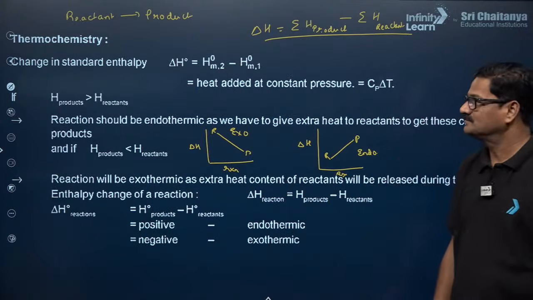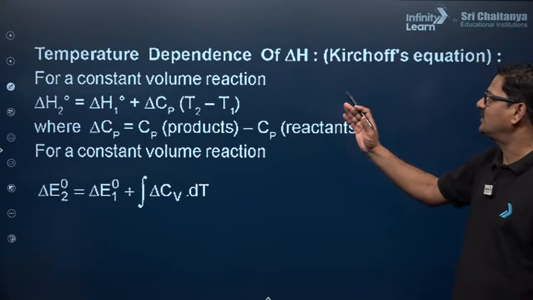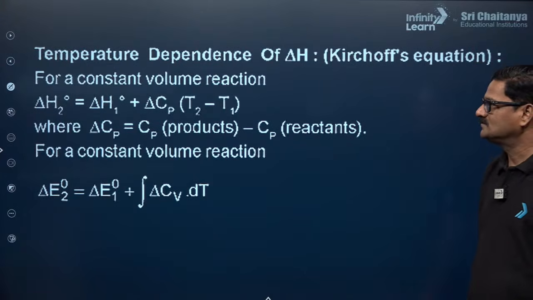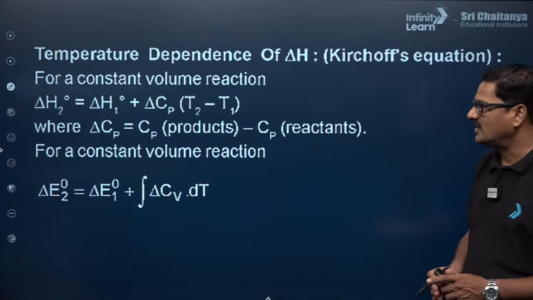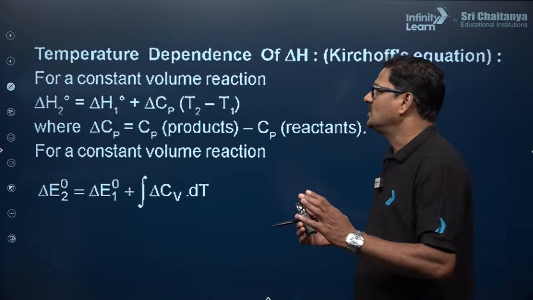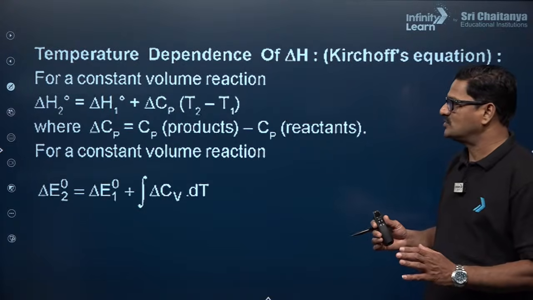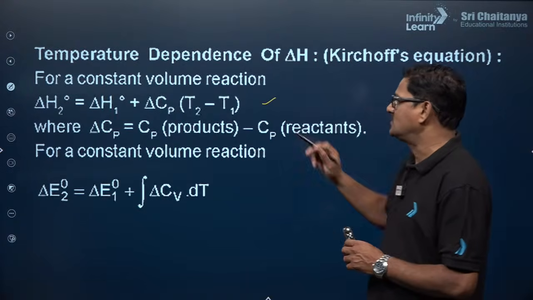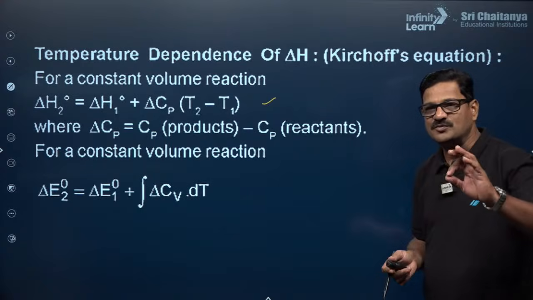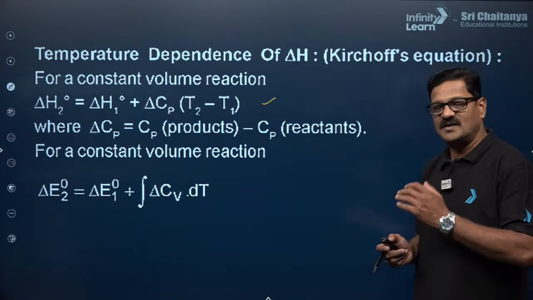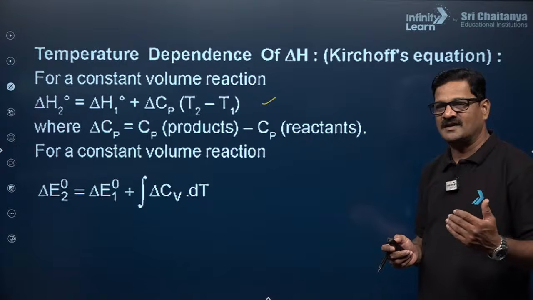Fine. Moving ahead, temperature dependence of delta H. For a constant pressure reaction, delta H2 is equal to delta H1 plus delta Cp times T2 minus T1. This is what is called Kirchhoff's equation. Delta Cp is equal to Cp of the products minus Cp of the reactants.